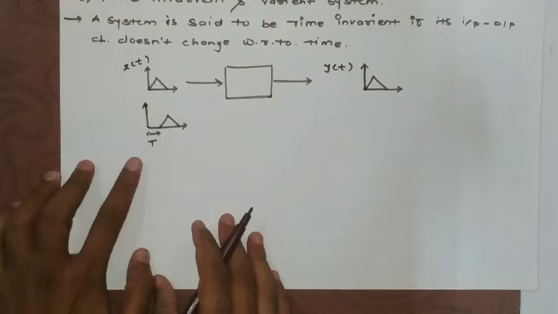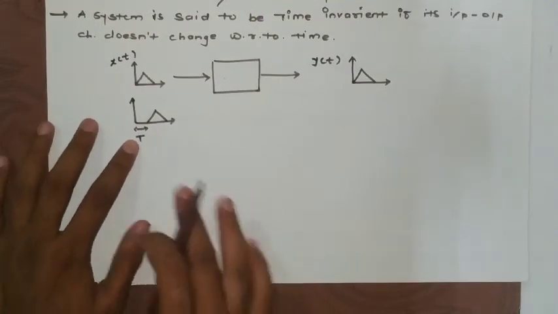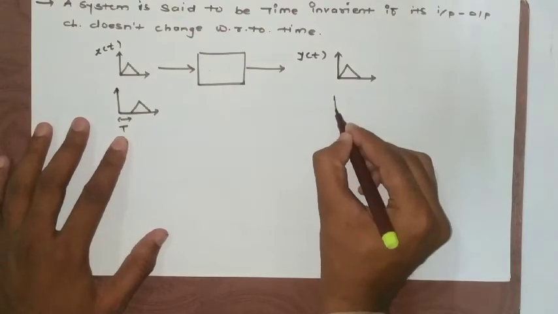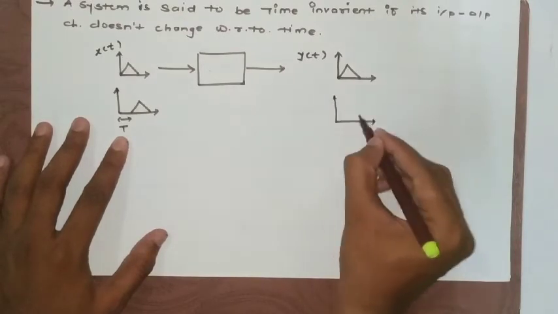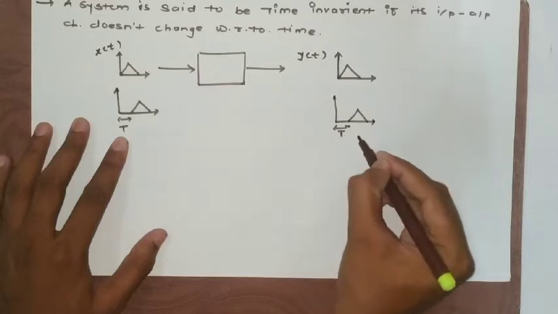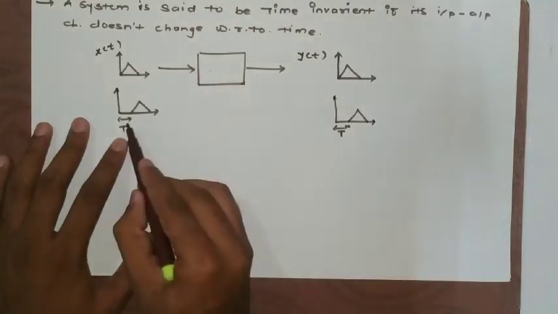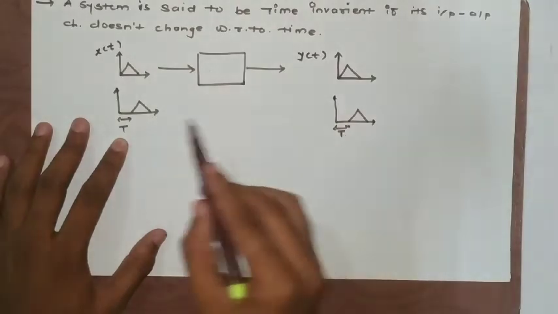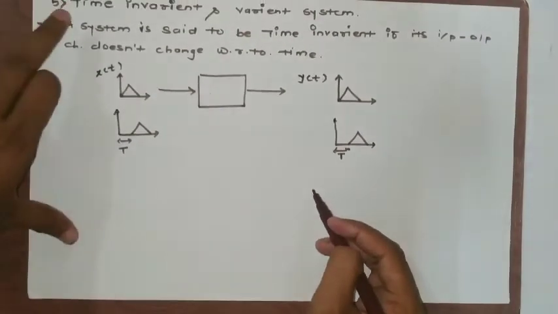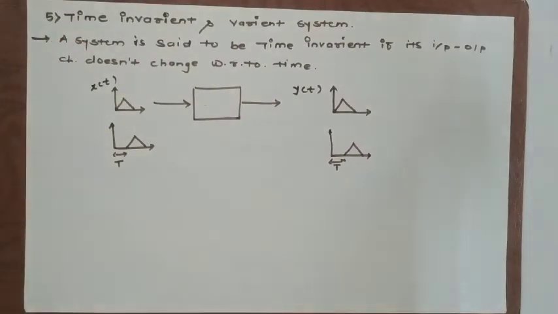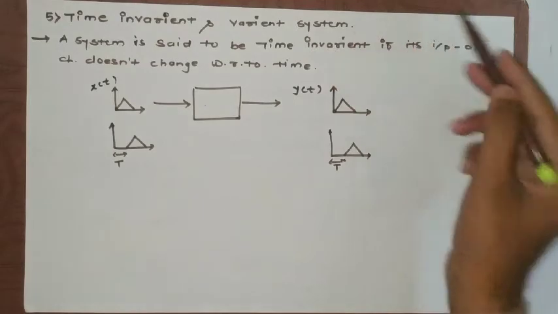Now if this signal is delayed by T seconds, definitely the output signal that we are expecting should be delayed by the same amount of time T. So such kind of systems are known as time invariant systems, and if these conditions are not satisfied, it is known as a time variant system.